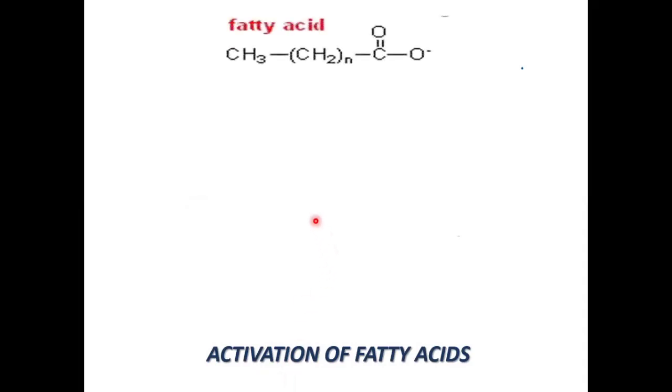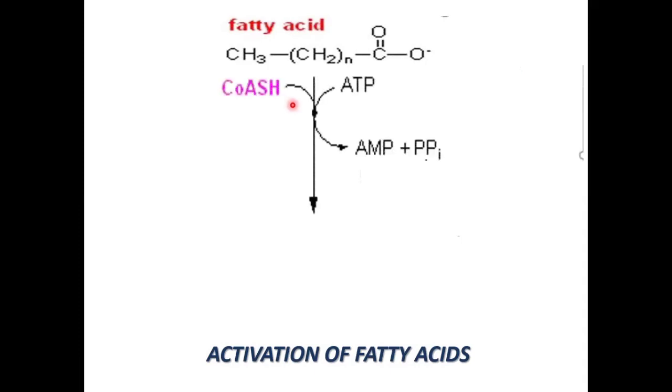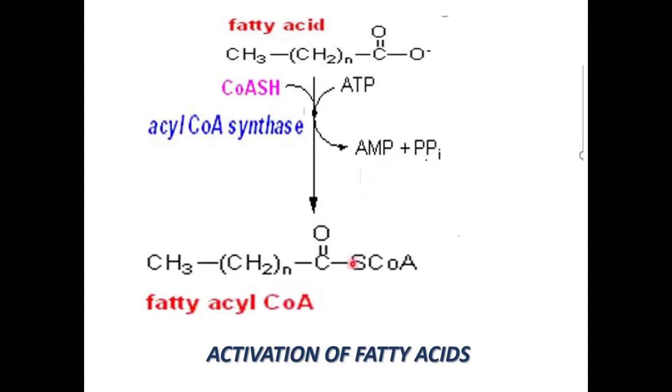This occurs in the cytosol. The fatty acid is converted to acyl-CoA in presence of acyl-CoA synthase, also known as thiokinase. ATP is used and it forms AMP.